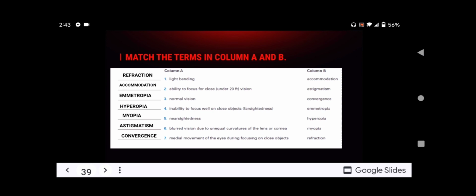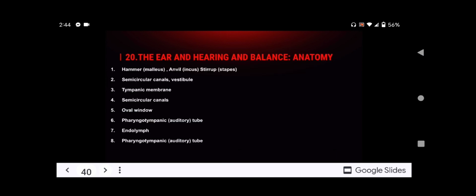So let's continue to the next part, number 20, the ear: anatomy of hearing and balance. Select the terms from column B that apply to the column A descriptions. Some terms are used more than once. For the first, we have the hammer or malleus, then the anvil, incus, and stirrup, which is stapes.